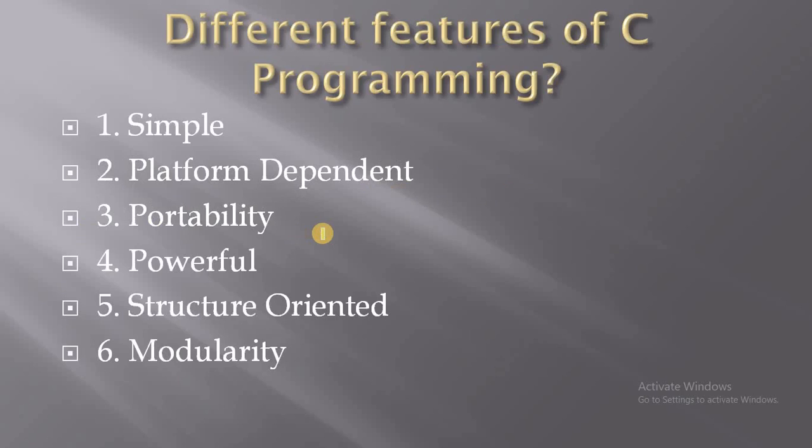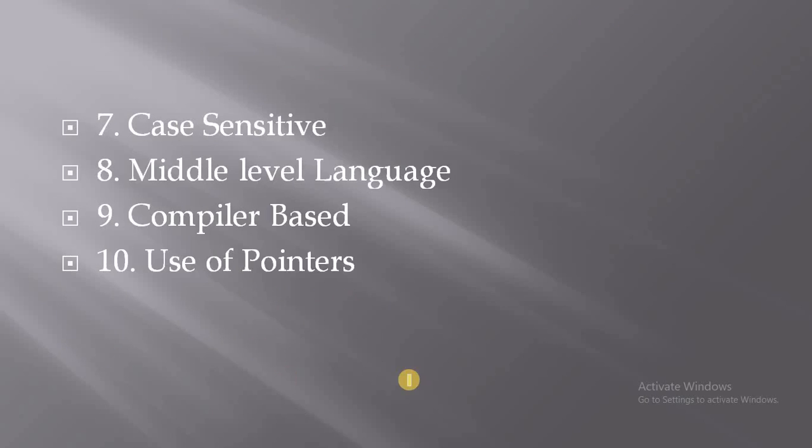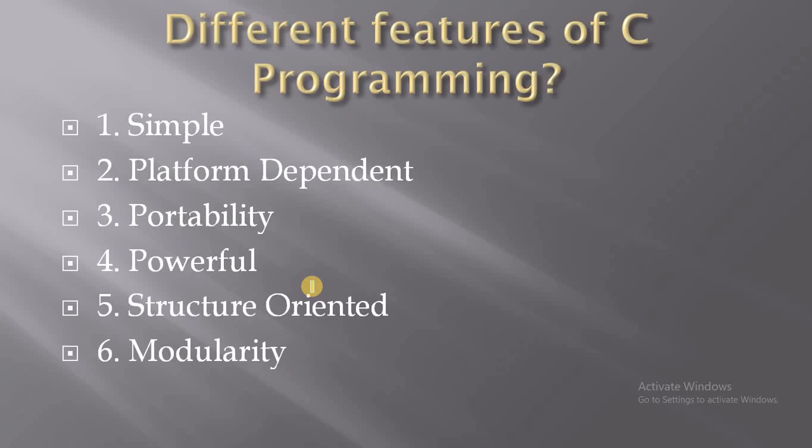Now, C programming has different features like simple, platform dependent, portability, powerful, structure oriented, modularity, case sensitive, middle level language, compiler based, and use of pointer. So we will discuss all these features of C programming one by one in detail.